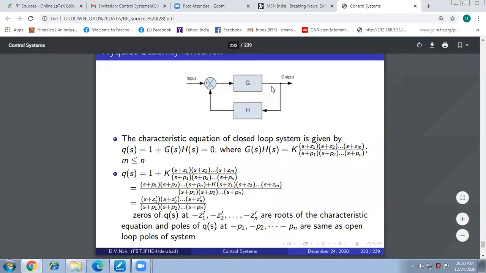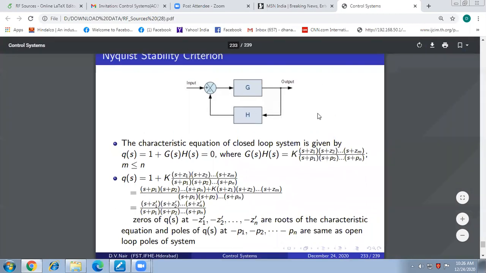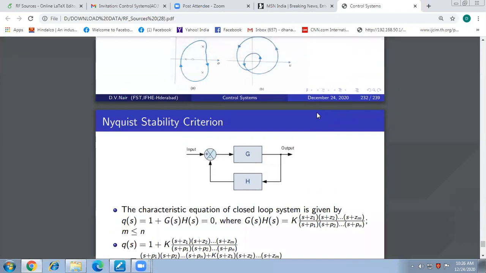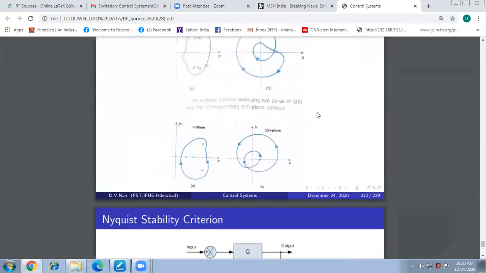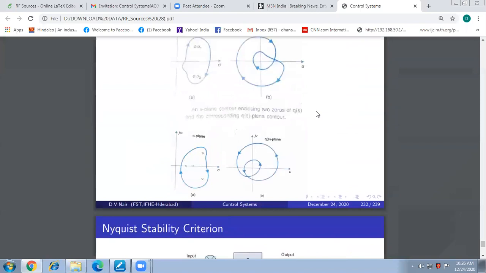Recording started. So could you see this? Yes, Himanshu. Yes, sir. Any doubts on what we are doing here in stability criteria in frequency domain? No, sir, it's understandable. Okay, good.